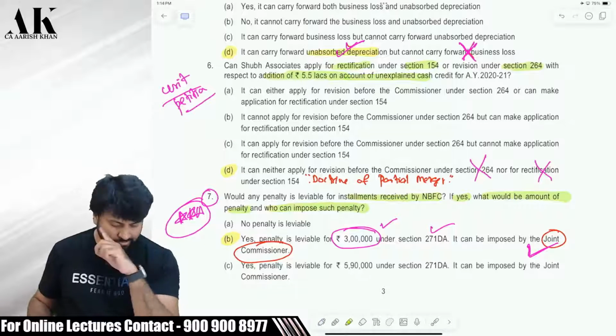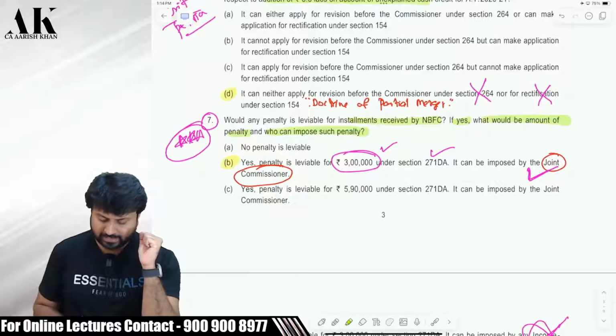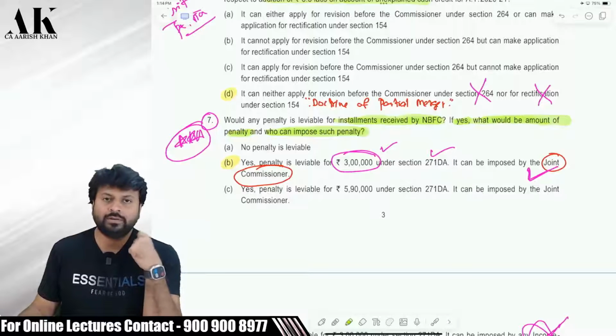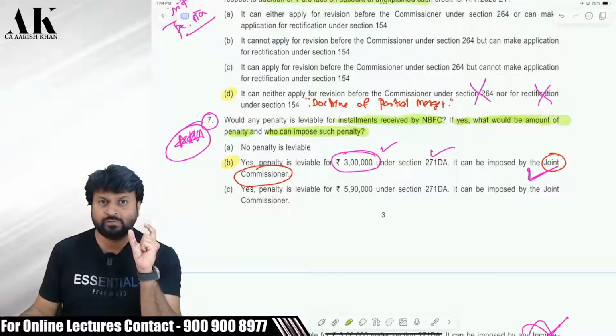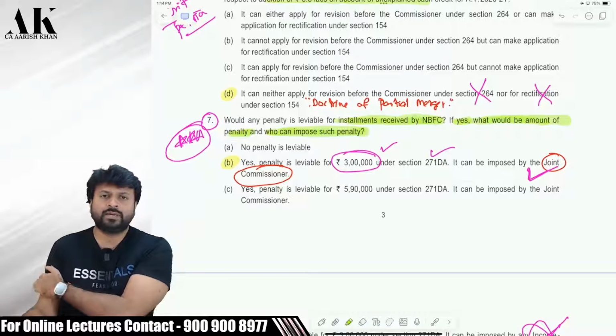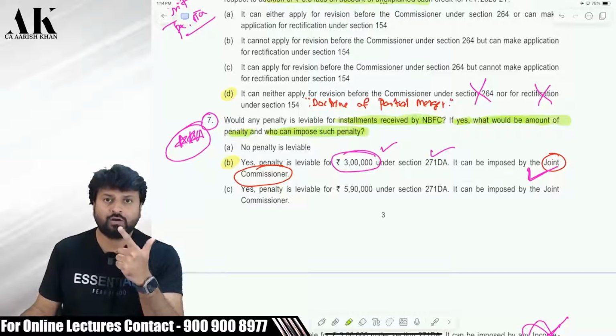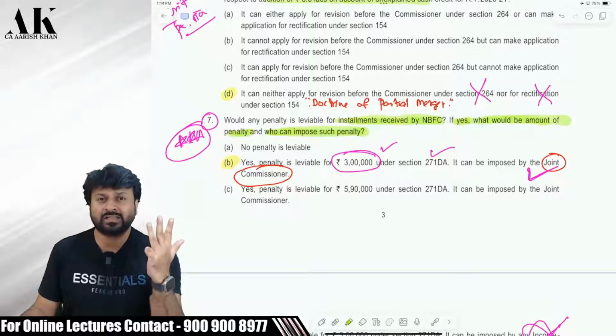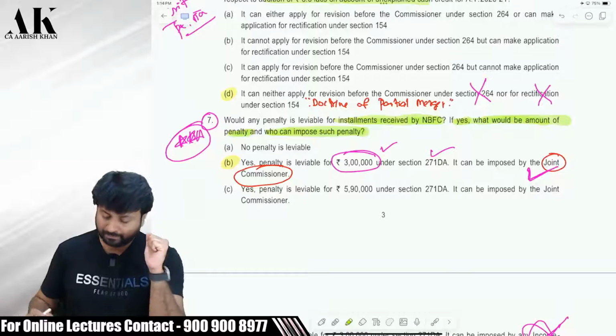So let's move on to the next question. Question number 7. Would any penalties be leviable for installments received by the NBFC? If yes, what would be the amount of penalty and who can impose such penalty? Now, you might know that no person can receive 2 lakh or more from any other person other than the 4 modes. So if you want to receive 2 lakh or more from any person, you should receive it by account payee cheque, account payee draft, ECS, or such other electronic mode as may be prescribed.